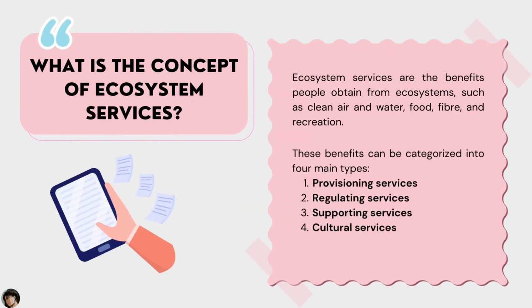What is the concept of ecosystem services? Ecosystem services are the benefits people obtain from ecosystems, such as clean air and water, food, fiber and nutrition. These benefits can be categorized into four main types. First, provisioning services, for example wood production, non-timber forest products such as honey, fruits, medical plants, fisheries and aquaculture. For regulating services, watershed protection, air quality regulation and microclimate regulation. For supporting services, nutrient cycling and soil formation. And the last one is cultural services, for example educational uses, recreational uses and cultural uses.